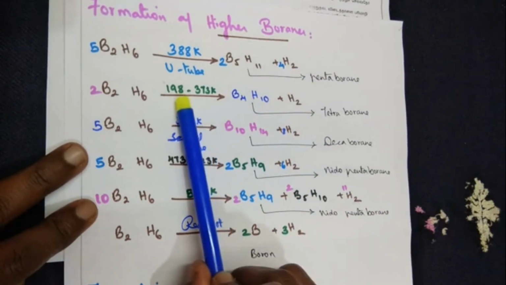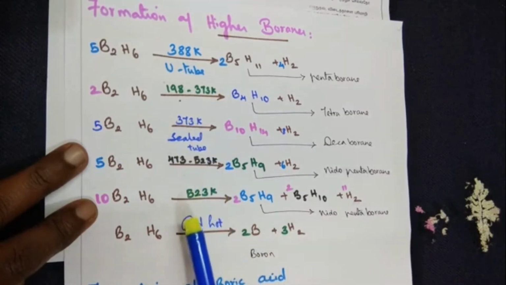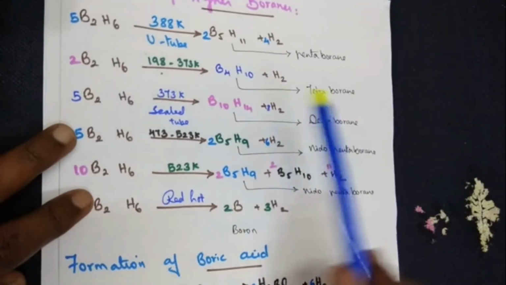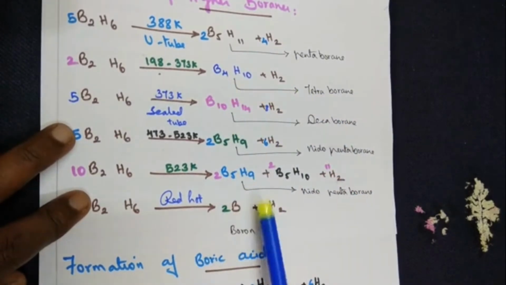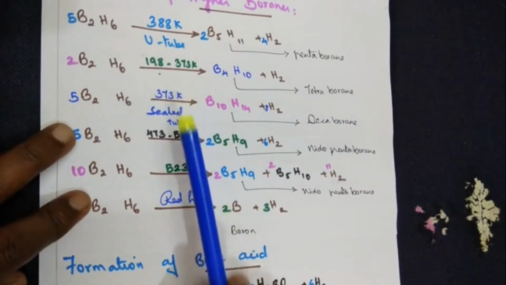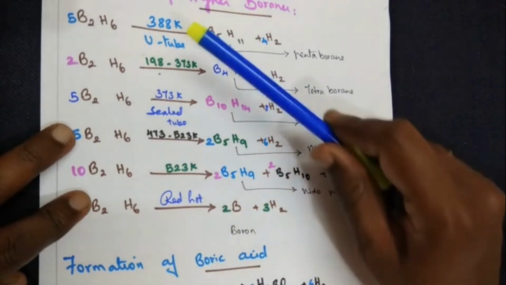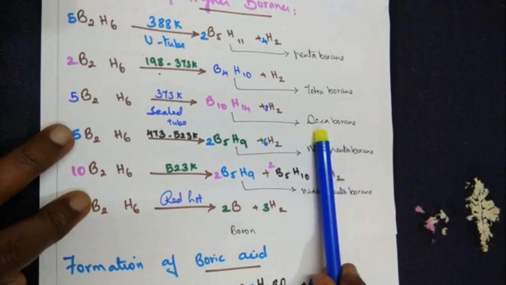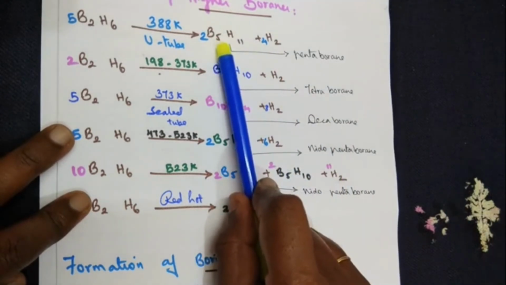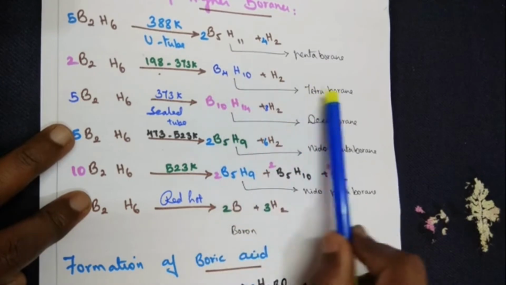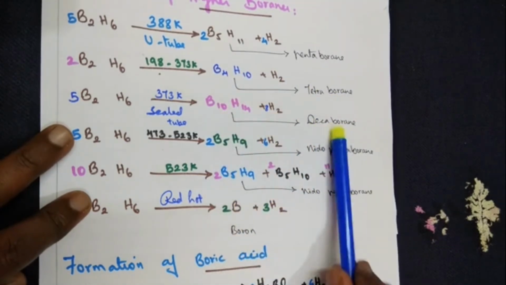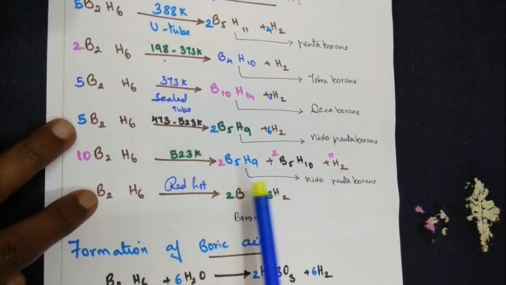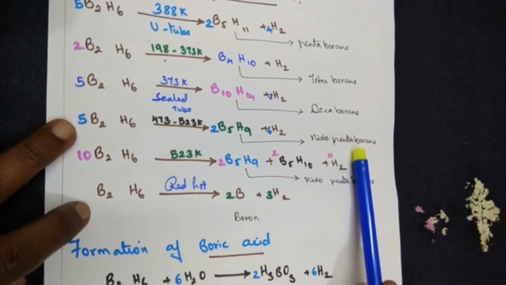Next one, when the temperature condition is 198 to 373 Kelvin, I get a tetraborane. What's the formula for a tetraborane? B4H10. When the temperature condition is 373 Kelvin, the sealed tube, here it's a U-tube, the temperature condition, and it's a sealed tube, I get a decaborane. So this is pentaborane, B5 you remember, B4 tetraborane, B10 decaborane, and when the temperature condition is 473 to 523 Kelvin, you get a nidopentaborane.